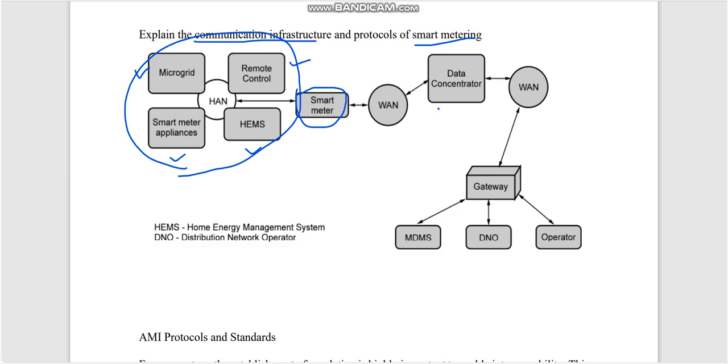Next, we have to explain the data concentrator. Then we use another WAN. This WAN is connected with the gateway of MDMS, DNO and operator. Okay, you draw the diagram and explain all the blocks. You will get 7 marks. Okay.